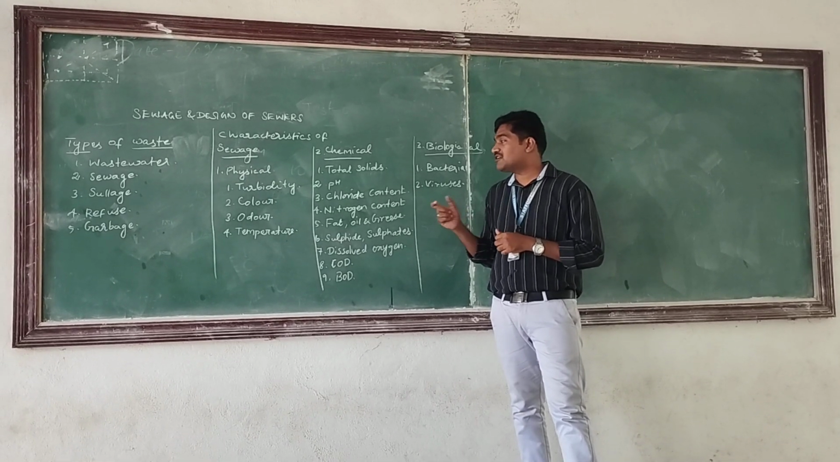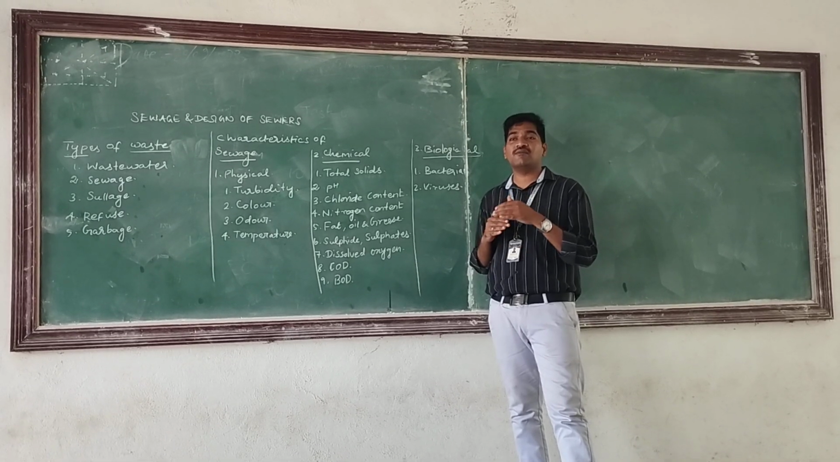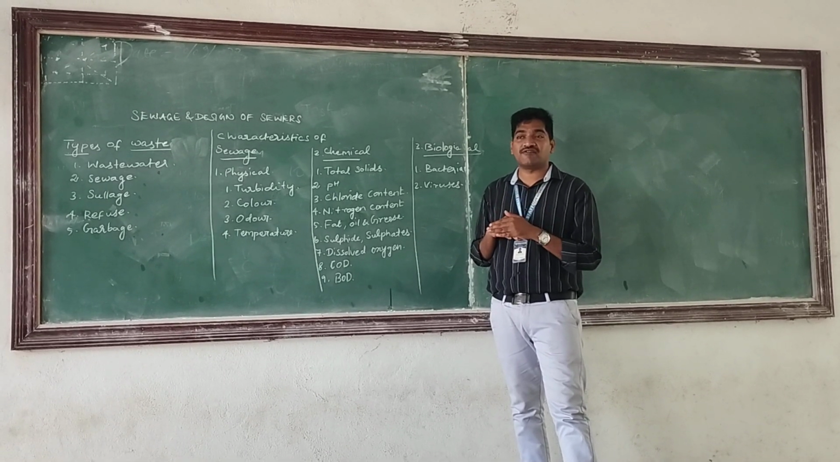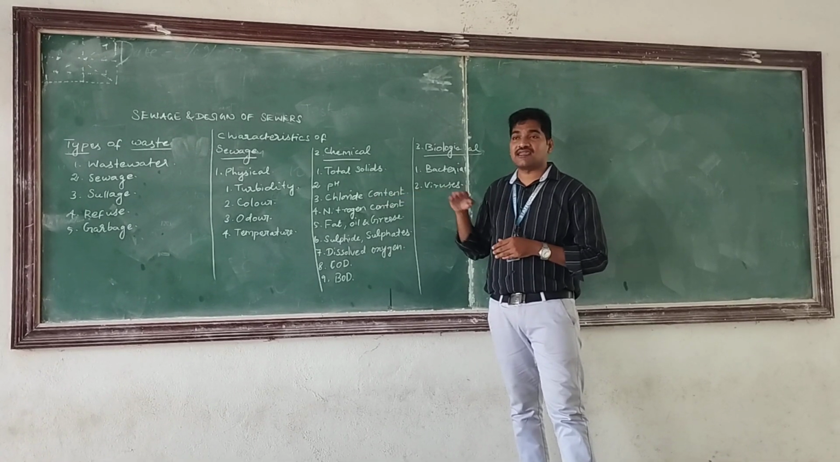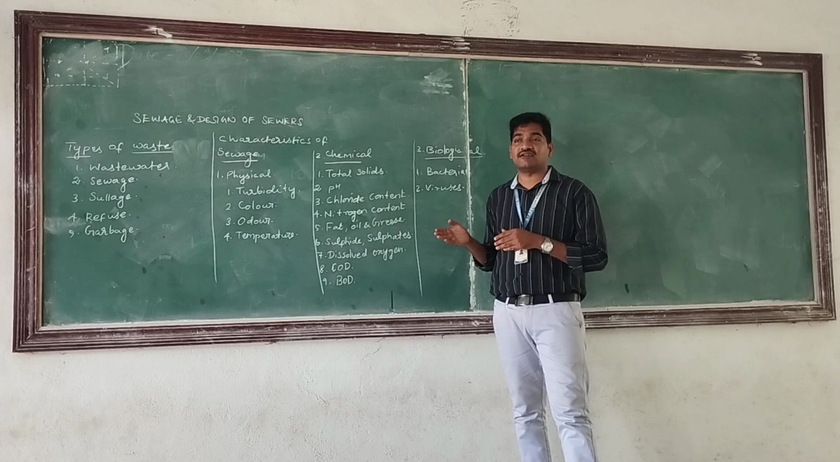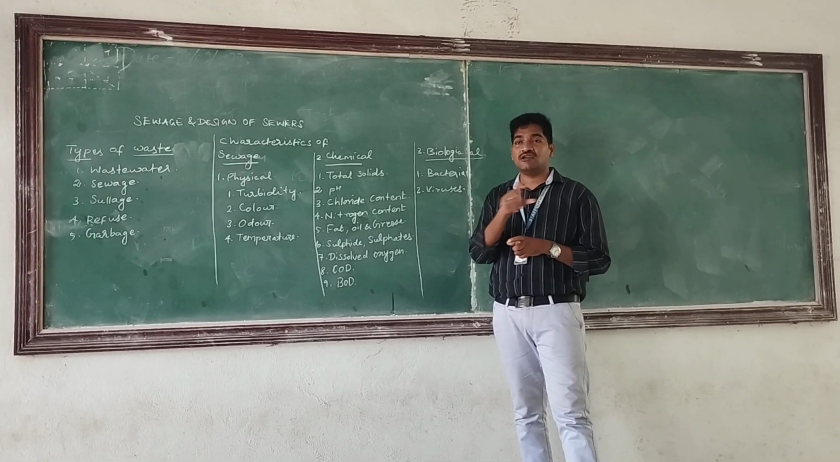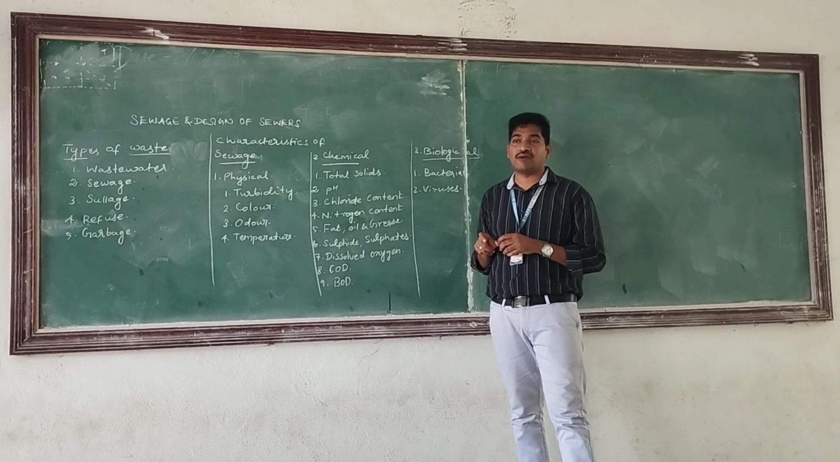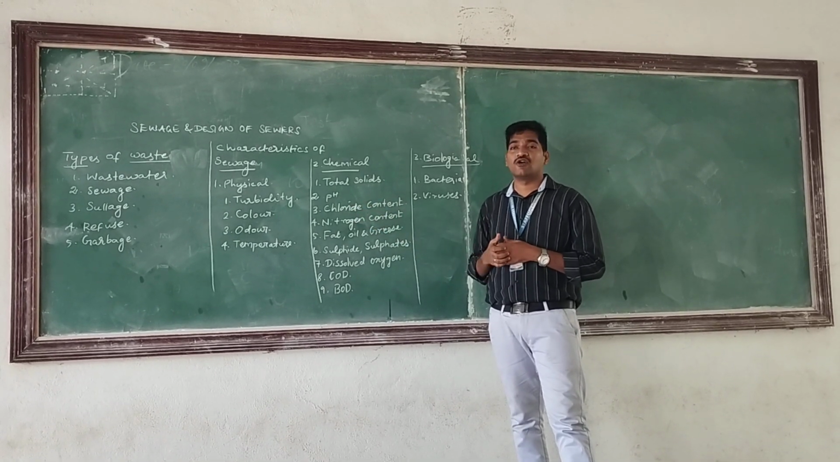The permissible limit of chloride is 250 milligrams per liter. Permissible means the maximum limit of the parameter. Okay, if the chloride content exceeds 250 milligrams per liter means it causes damages to the pipeline. Okay, salt will generate corrosion in a pipeline, right? So that is the problem which is generated by chloride content.